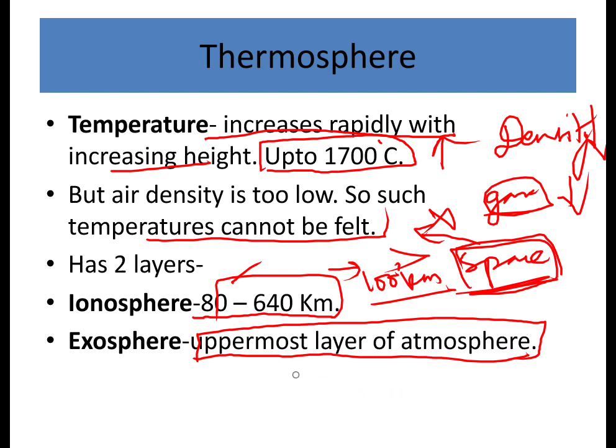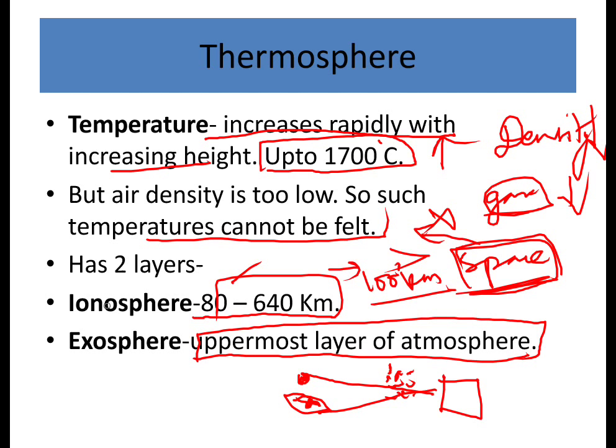When light falls on an object and is reflected to the eyes of a human being, only then is the object visible. Suppose the atmospheric particles are close and density is high, there are chances of scattering, but that kind of activity is not taking place here. That's the reason space is dark.